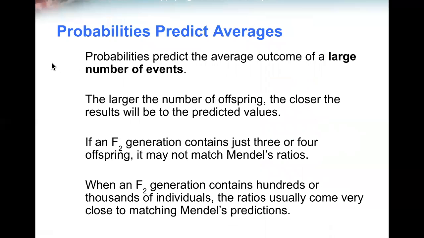Probabilities predict the average outcome of a large number of events. The larger the number of offspring, the closer the result will be to the predicted values. If an F2 generation contains just 3 or 4 offspring, it may not match Mendel's ratios. When the F2 generation contains hundreds or thousands of individuals, the ratios usually come very close to matching Mendel's predictions.